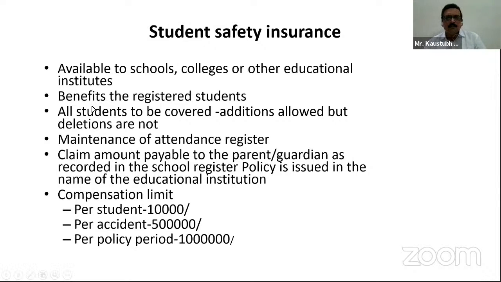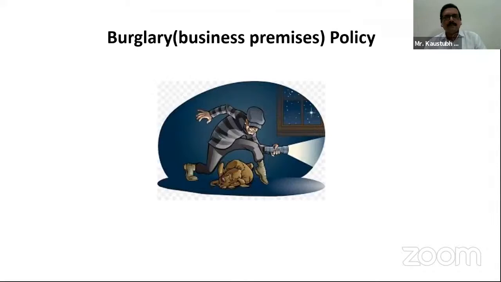So these are the personal accident policies, the different types of personal accident policies, and the coverage, exclusions, the risk groups, and your premium rating and premium. That was all for personal accident policy. We'll move on to burglary policy.